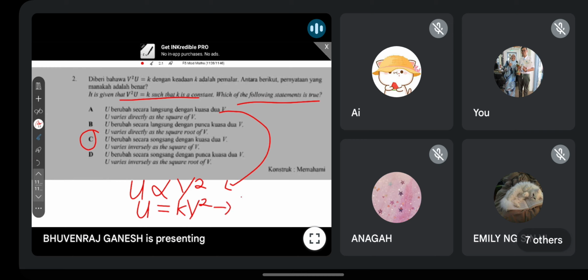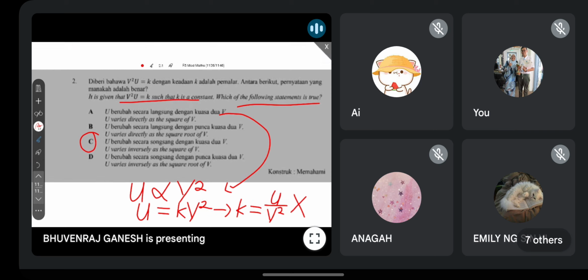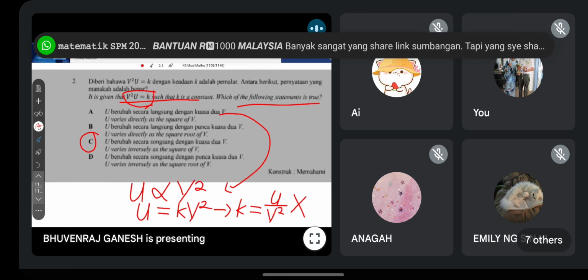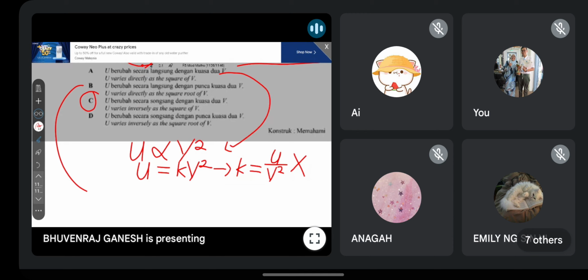Okay, you will get K is equal to U over V square. So this one is wrong based on the question. The question asks V square U. Okay, so A wrong, we try B. So for part B, U varies directly as the square root of V. Okay, U berkadar terus dengan punca kuasa 2V. So again, add the constant.